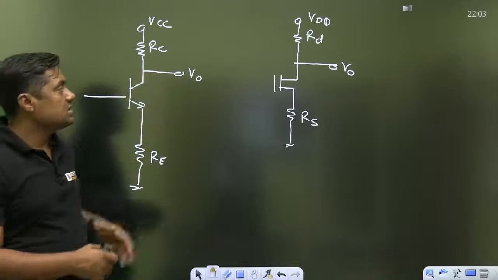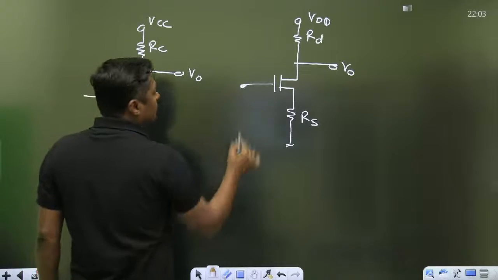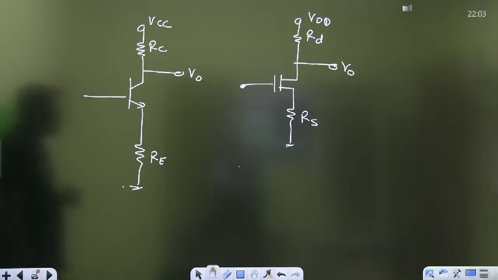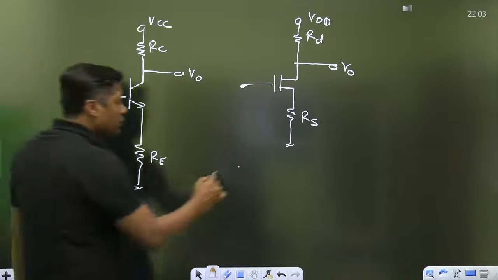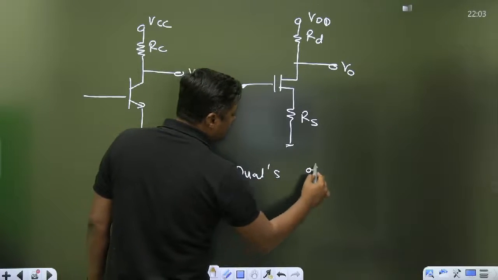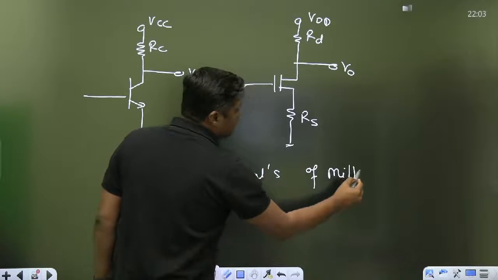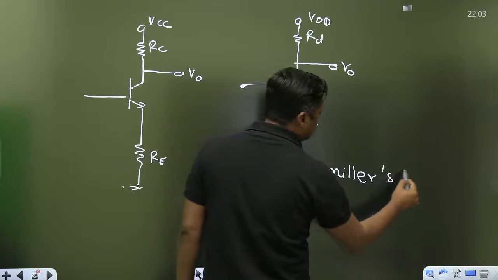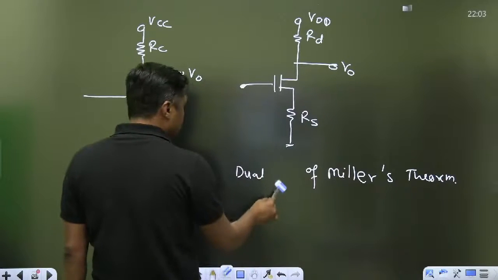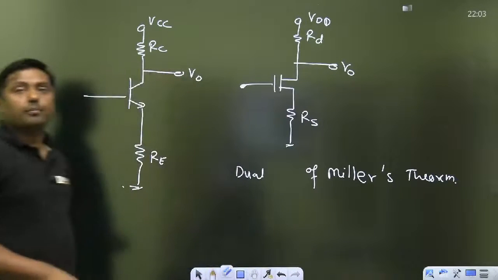Okay, so this is the case. It is again a current series feedback. In both cases, input and output resistance increase, or we can apply the duals of Miller's theorem. In my class I have already given the duals of Miller's theorem. Again we can say input resistance increases.